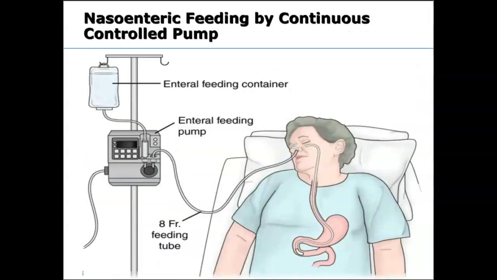Here's a picture of continuous feeding. Again, this is delivering enteral nutrition over a 24-hour period, right? And then we have the intermittent bolus feeding, which is defined as delivering enteral nutrition multiple times, generally in increments of 30 minutes at a time, right? And then maybe every 2 to 3 hours. And it's either done by gravity or a pump like this, right? An electric pump.